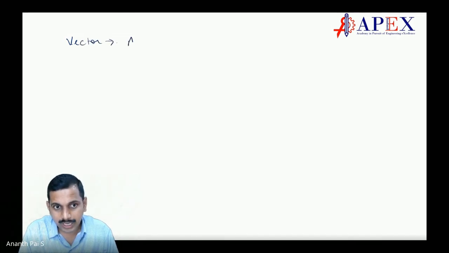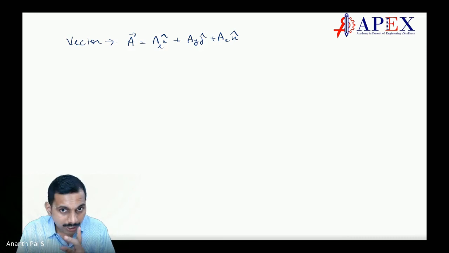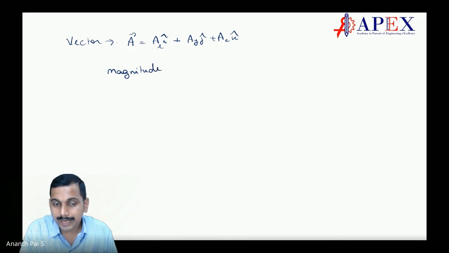You can say a vector A is ax i plus ay j plus az k. Another point here is there is something called the magnitude of a vector. The magnitude of a vector comes as the square root of ax square plus ay square plus az square.